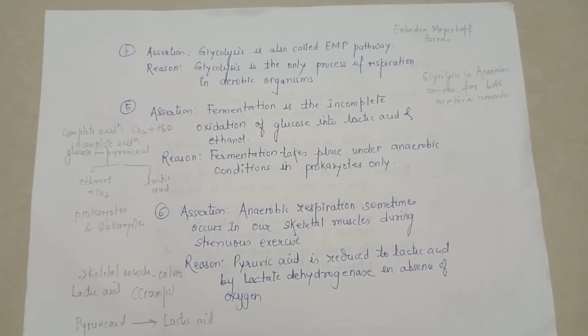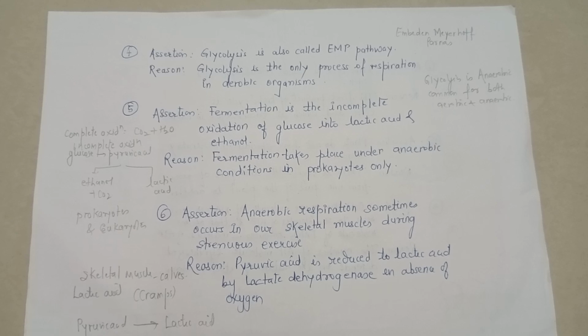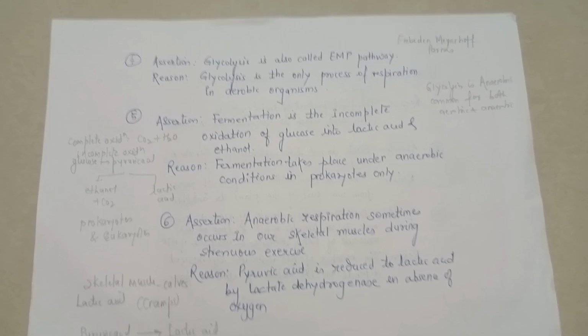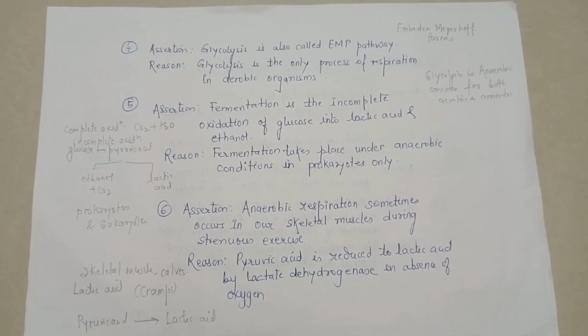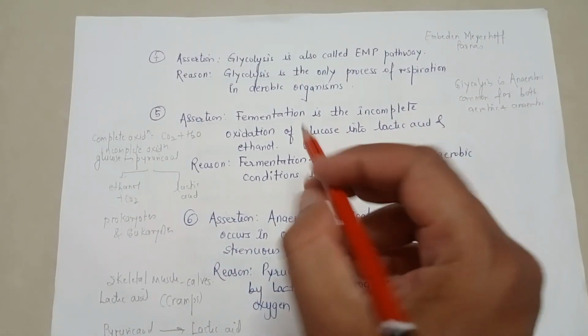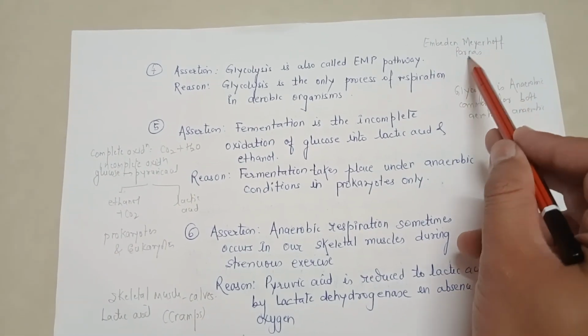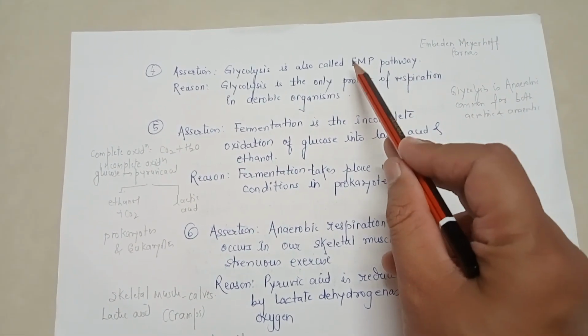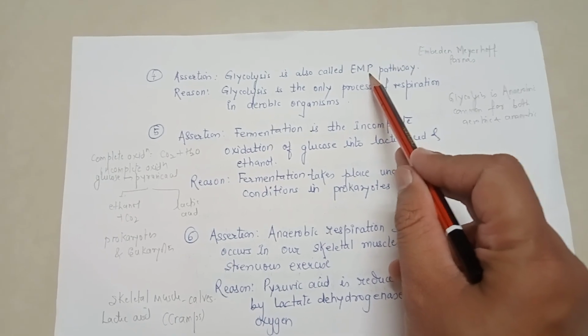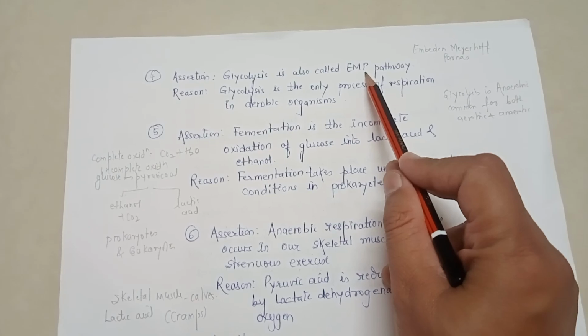So, continuation with assertion and reason. Assertion, question 4. Glycolysis is also called EMP pathway, and glycolysis is the only process of respiration in aerobic organisms. Now if you look at this process of glycolysis, it is also known as Embden-Meyerhof-Parnas pathway. So EMP is the correct name given to it, a substitute to glycolysis. It's also known as EMP pathway.